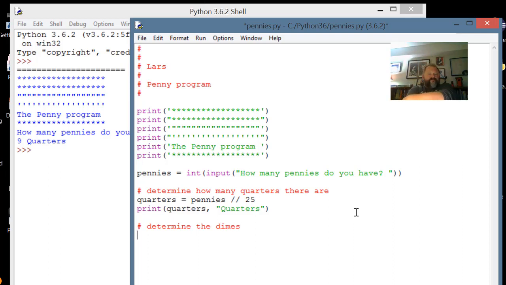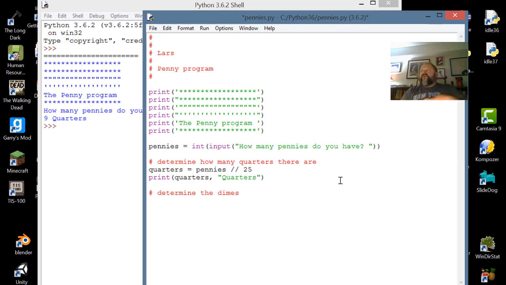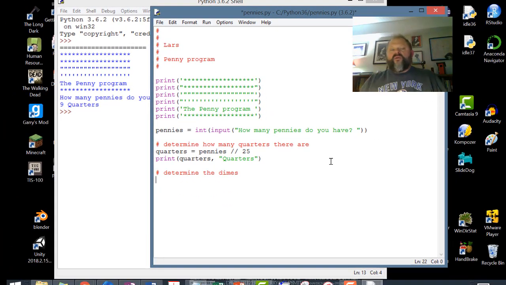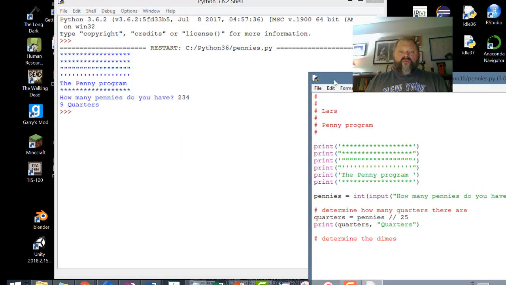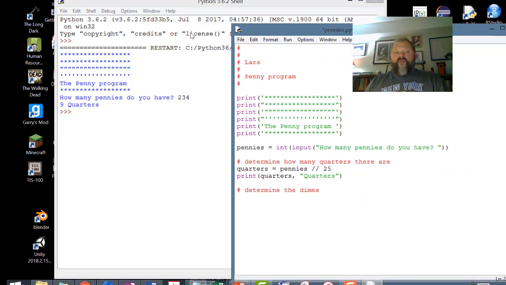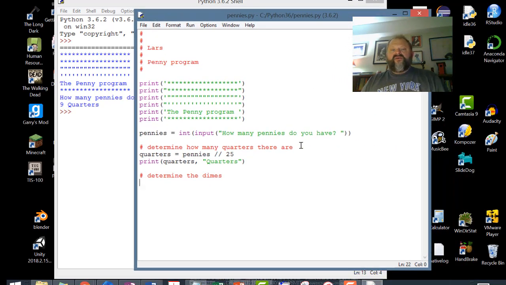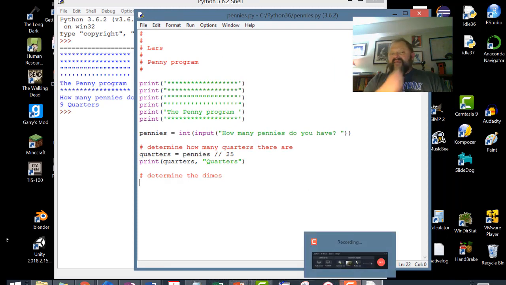When we did the quarters, we just printed it out. We didn't alter our penny pile. In other words, we didn't take our penny pile and remove all the quarters that we accounted for. That's still, in terms of the run we did here, 234 pennies. So what we really want to do is back that out.